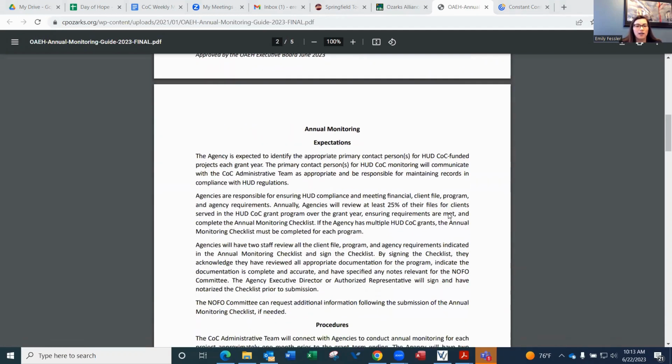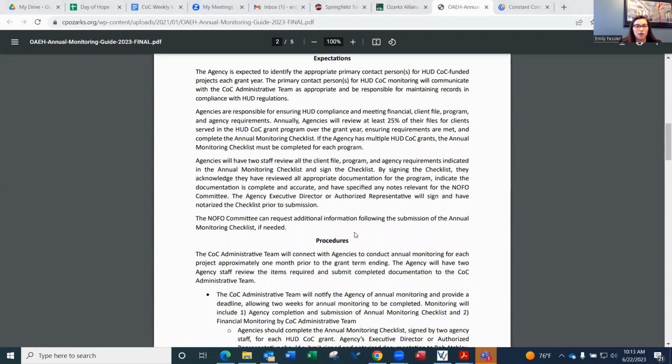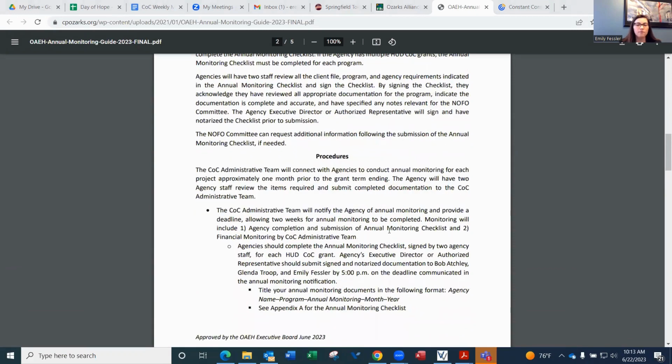You will also find sort of the expectations for annual monitoring and then the procedures. There are 2 components to the annual monitoring process. The first is going to be the HUD CoC administrative team reaching out to your agency to establish a time frame for the team to come into your agency and do on-site financial monitoring. So on-site financial monitoring will need to be scheduled in advance. Annual monitoring will typically happen about 1 month prior to your grant expiration date.